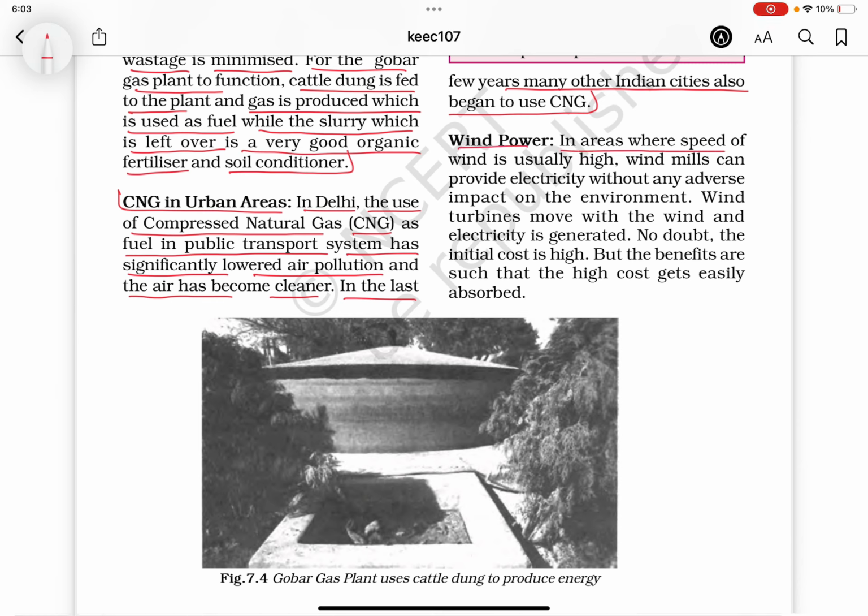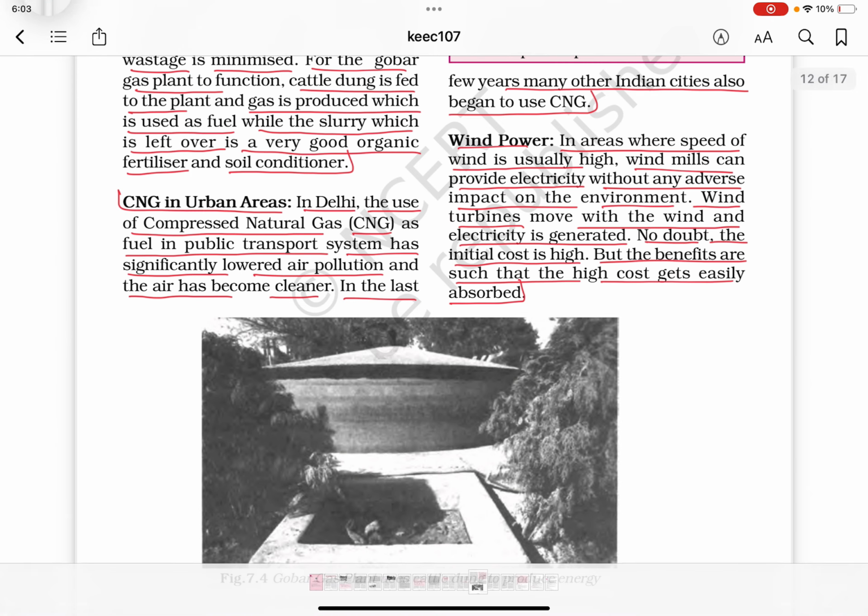Wind power. In areas where the speed of wind is usually high, windmills can provide electricity without any adverse impact on the environment. Wind turbines move with the wind and electricity is generated. No doubt the initial cost is high, but the benefits are such that the high cost gets easily absorbed.